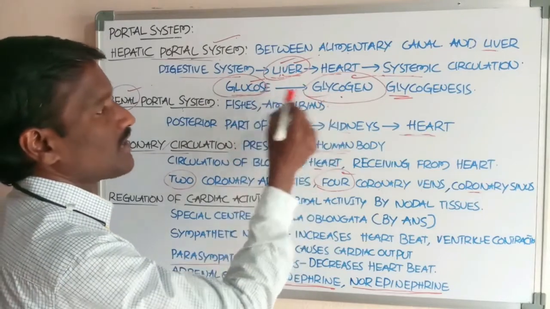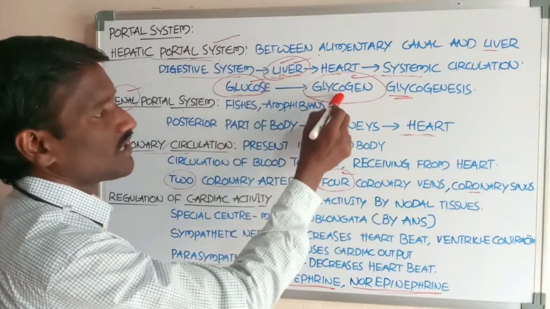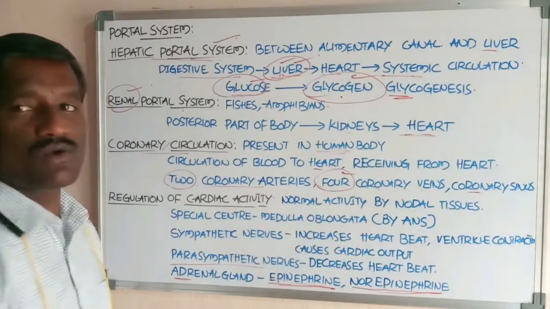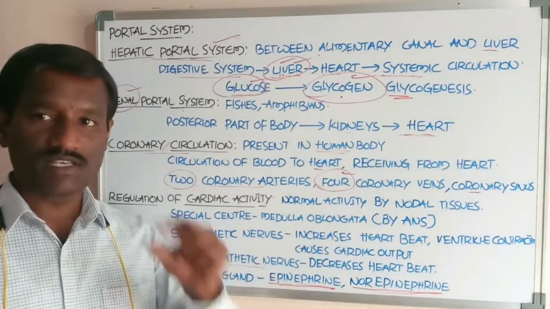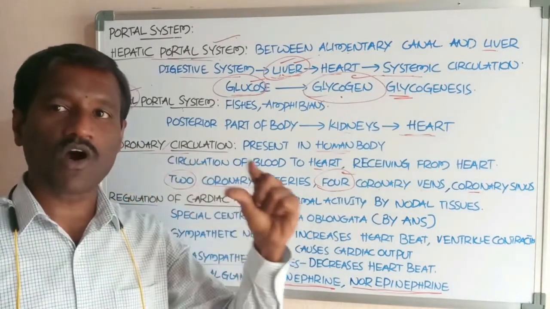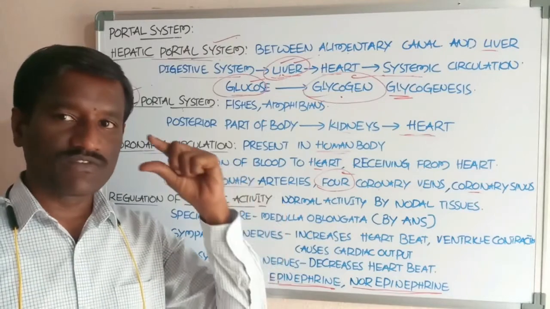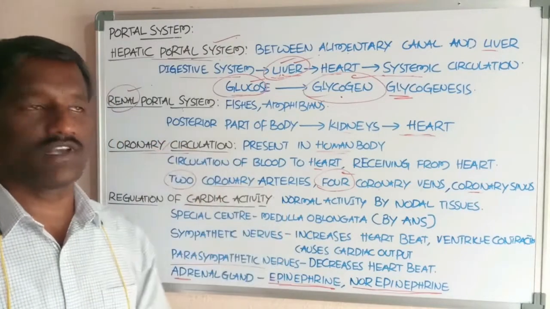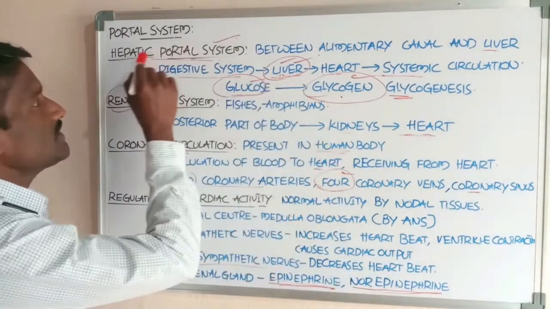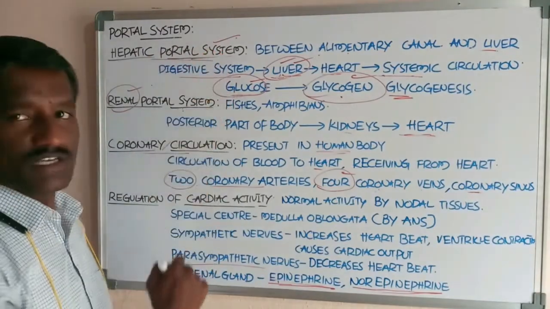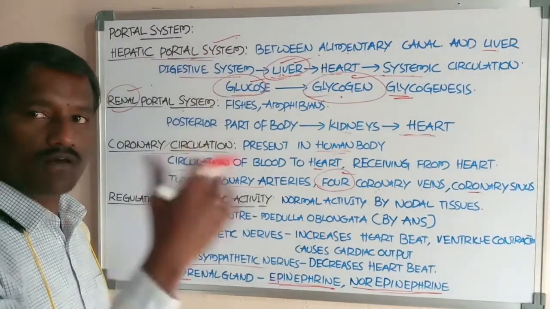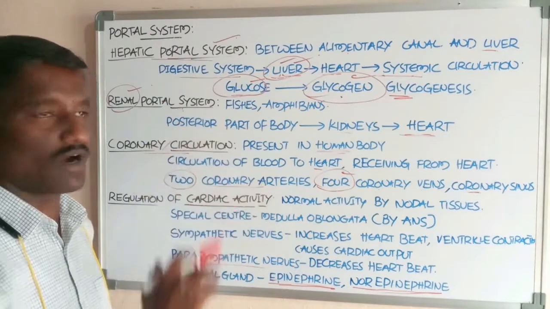This entire process, the conversion of glucose into glycogen, is called glycogenesis. This is one type of carbohydrate metabolism which occurs in the liver cells. This is about the hepatic portal system, present in all chordates, all developed animals.